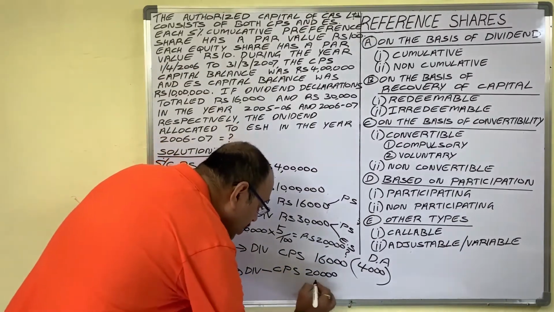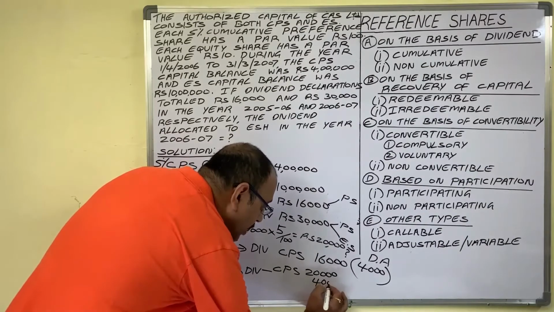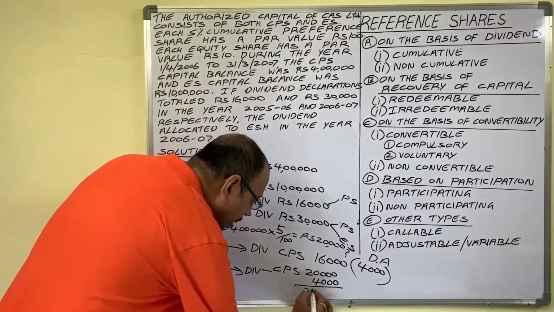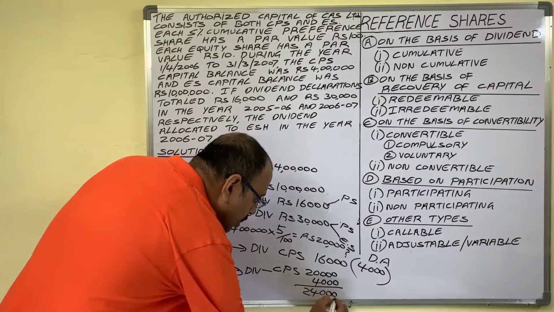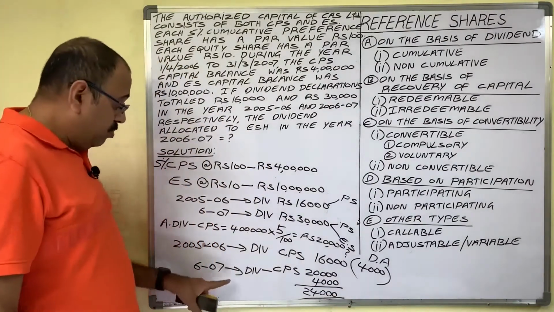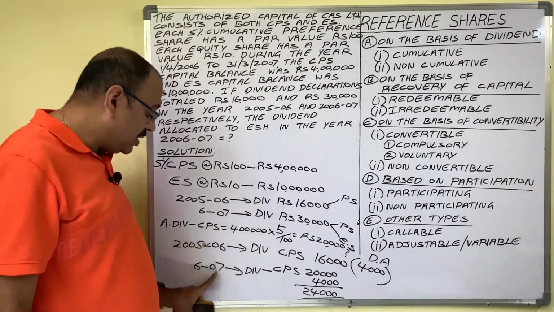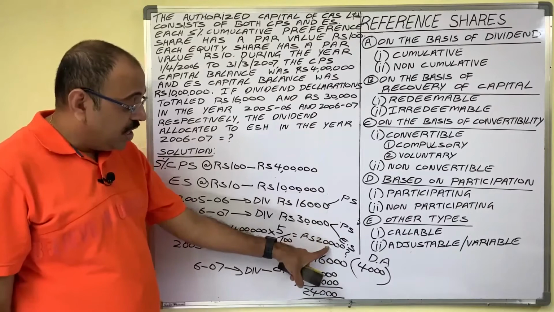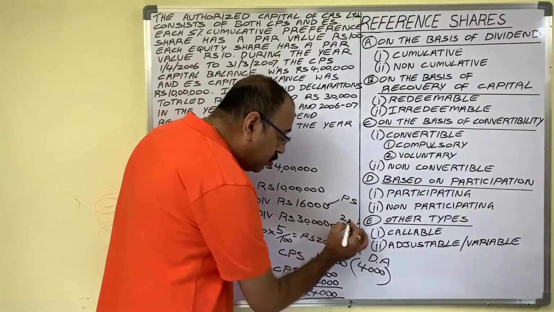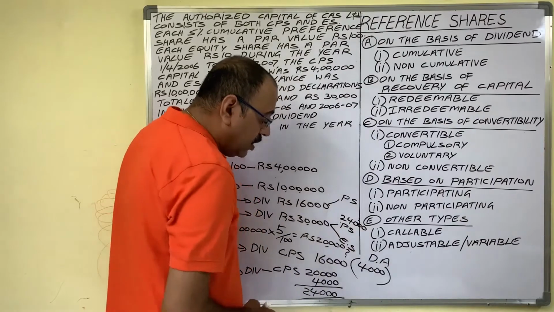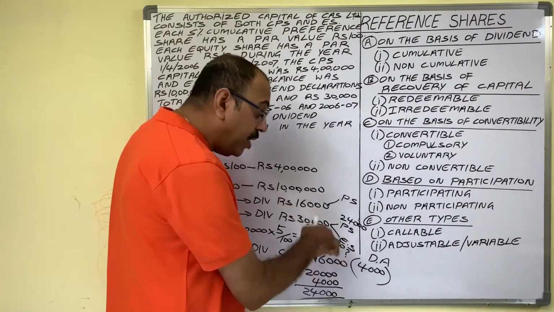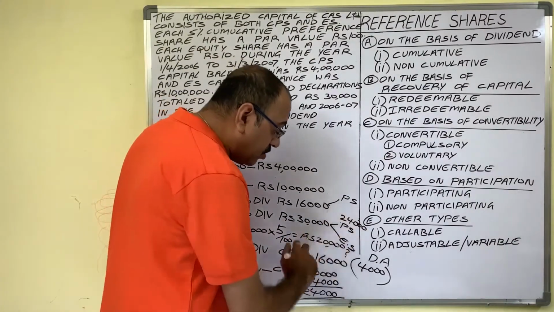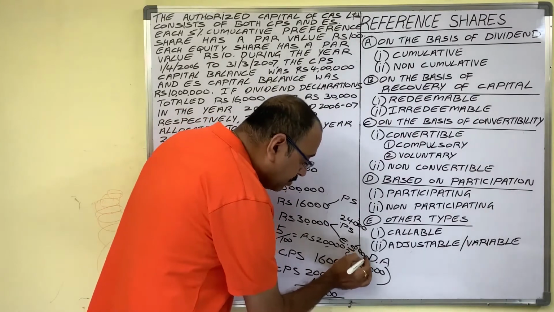So to this 20,000 the company adds the dividend arrears also. Total becomes 24,000. So the dividend paid to cumulative preference shareholders in 2006 and 7 is 24,000. From 30,000, if 24,000 is paid to preference shareholders, then the remaining amount is paid to equity shareholders. That is 30,000 minus 24,000 is equal to 6,000 rupees.